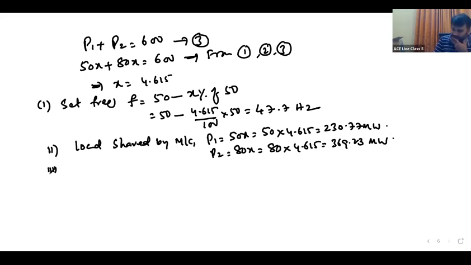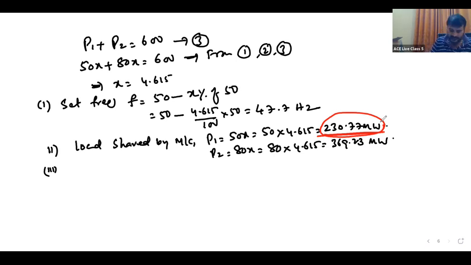Now the last one, just 2 minutes. The last one is the maximum load the set can supply without overloading any machine. Is any machine overloading here? Yes. Which machine is overloading? The first machine is overloading. Actually, it is 200, but it is taking more load. 230.77 is overloading.